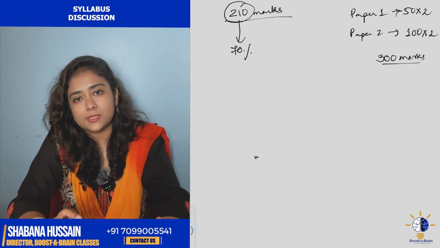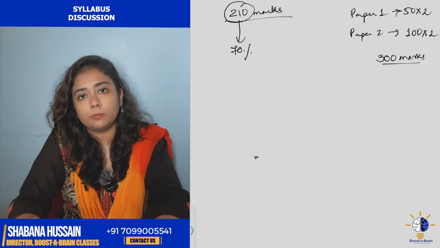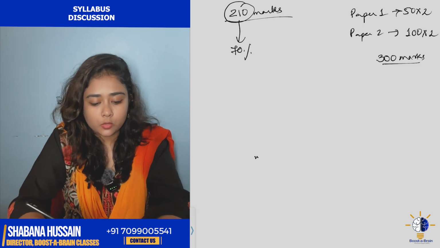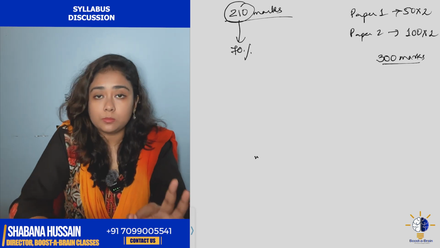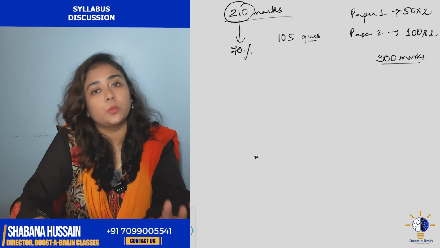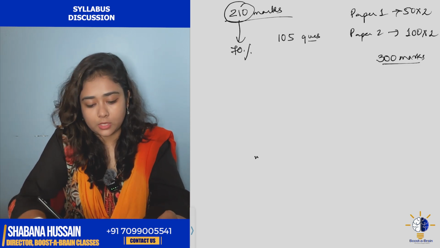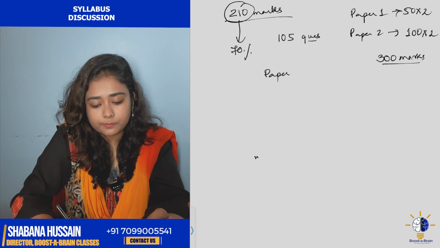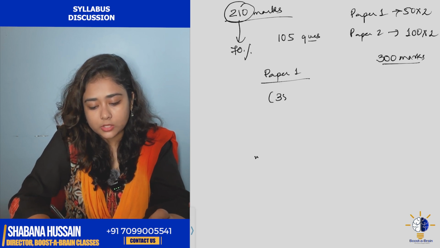So this is a standard one. You can add a few more questions to it. So 70% mark and 210 marks. 210 marks means 105 questions, because it is 2 marks per question. So it's 105 questions. Now see, if paper 1, you can keep it in the range 35 to 40.